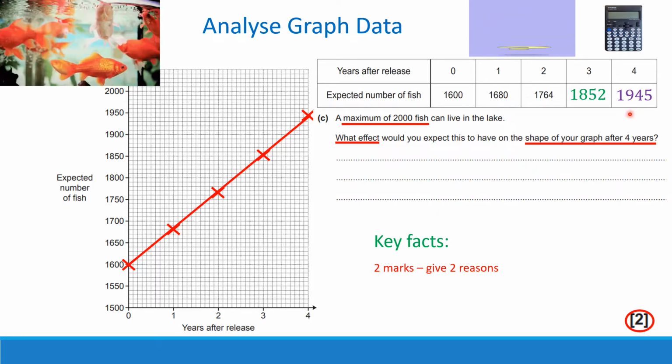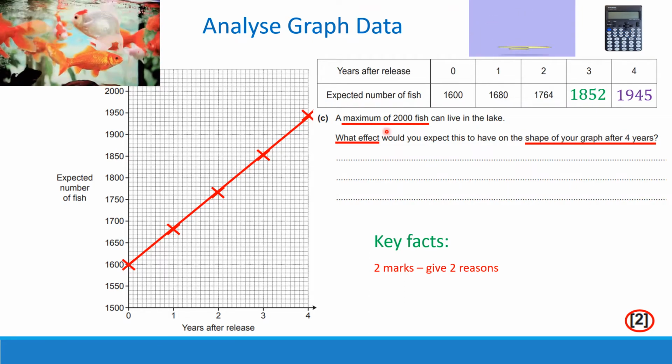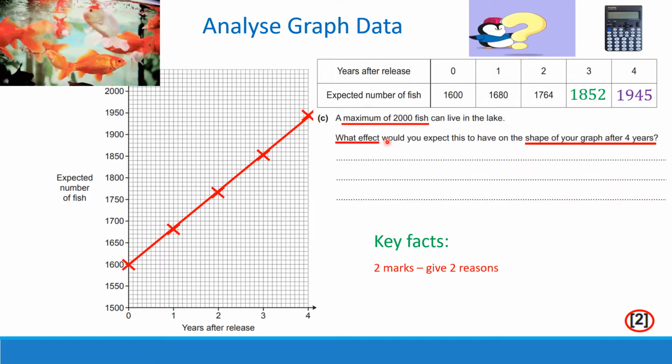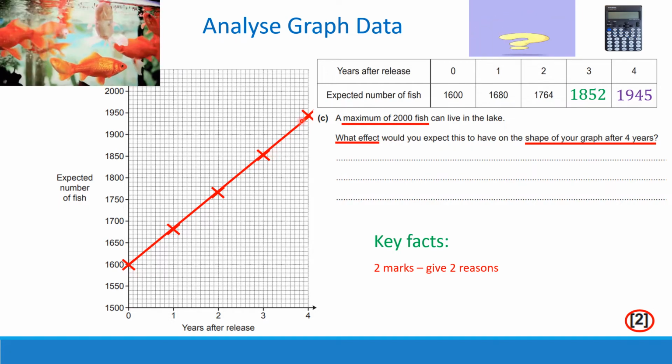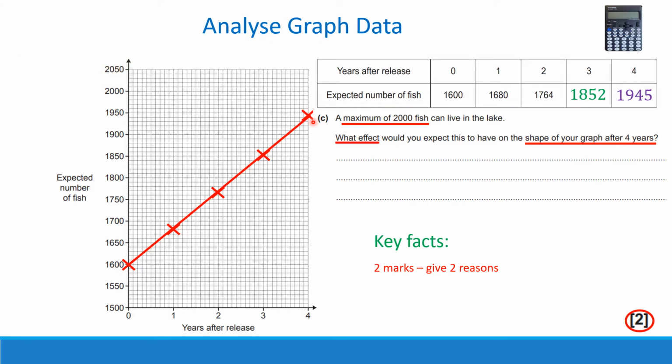So well done, guys. Hopefully you've realised that by looking at the number of fish, the maximum number of fish is 2,000. Now for the first 4 years, we've just kept increasing in a straight line. So initially, the graph will just continue to increase until we get to 2,000 fish. So you will get 1 mark for saying that it's still going to keep increasing. So you can see here the shape of the graph is just keeping going up and up and up for the first 4 years, and then after these first 4 years, it's going to continue to keep going up.